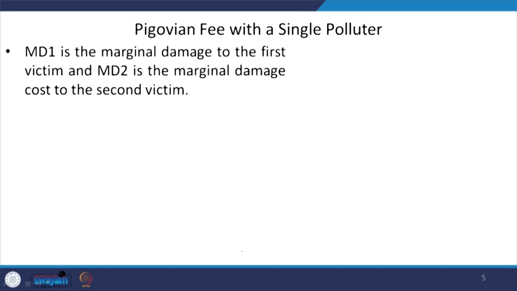So, given these, now we will be finding how this Pigouvian fee is determined when the polluter is a single entity, right. So, we can graphically explain that first. We can take in the horizontal axis the pollution itself, and in the vertical axis we are measuring the price and cost.